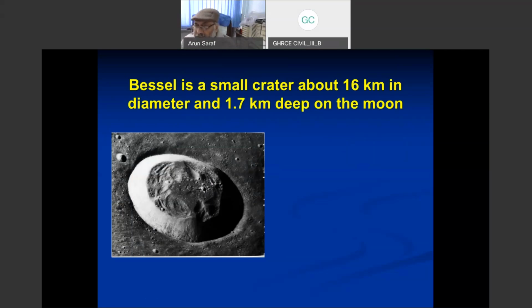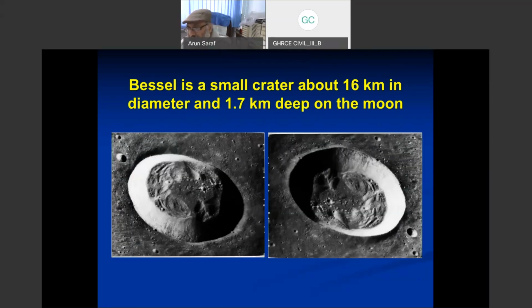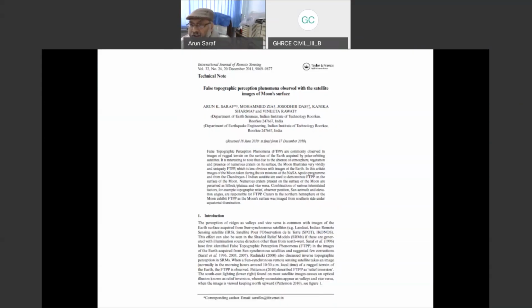When I rotate this image by 180 degrees, the impact crater now looks like an impact crater. In Maharashtra, there is one impact crater, Lonar Lake, which is also an impact crater. In a satellite image, that should look like this because it suffers from FTPP. But when you rotate by 180 degrees, this is how it should look. So we also identified this phenomenon on the moon surface, and published the fourth paper in IJRS about it.